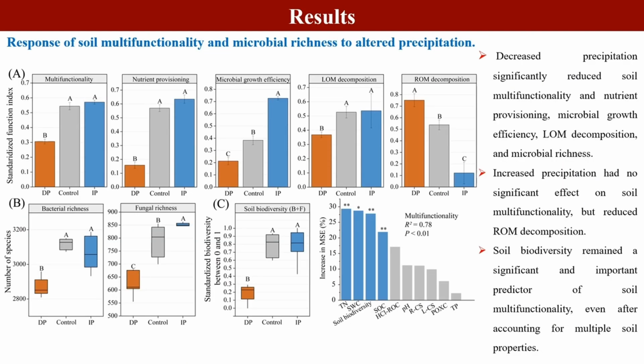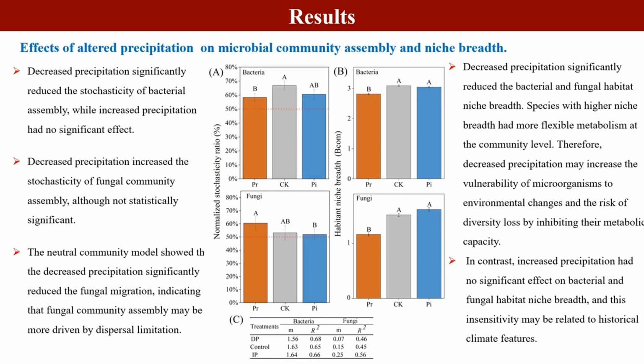Random forest analysis showed that microbial diversity was still an important predictor of soil multifunctionality, even considering a variety of soil properties. Decreased precipitation significantly reduced the stochasticity of bacterial community assembly, and substantially reduced the migration rate of fungal communities. Decreased precipitation also significantly reduced the microbial habitat niche breadths.